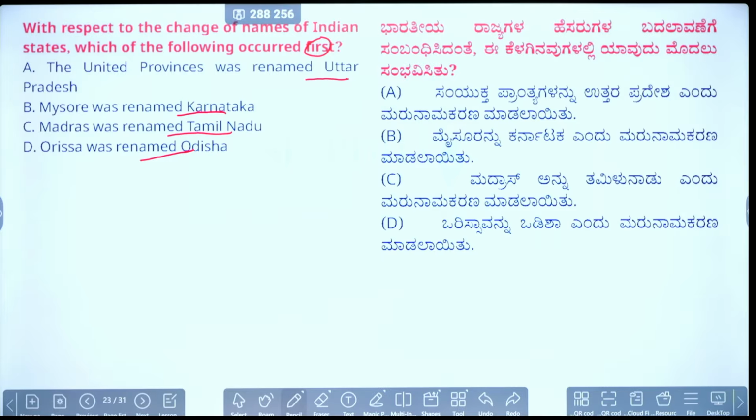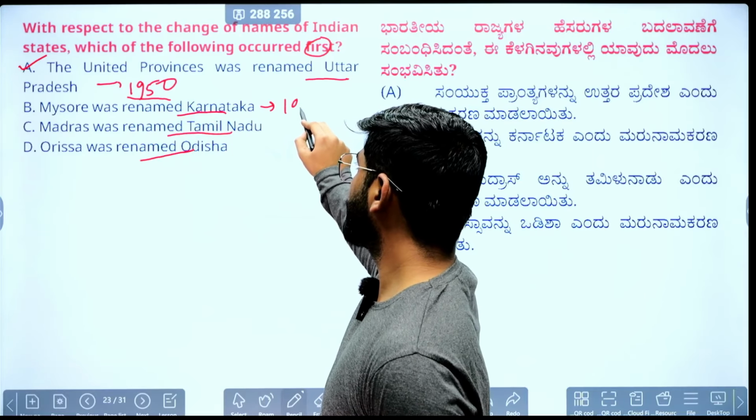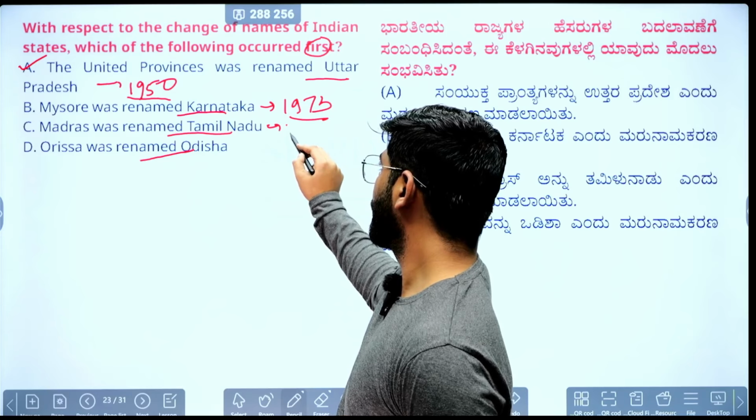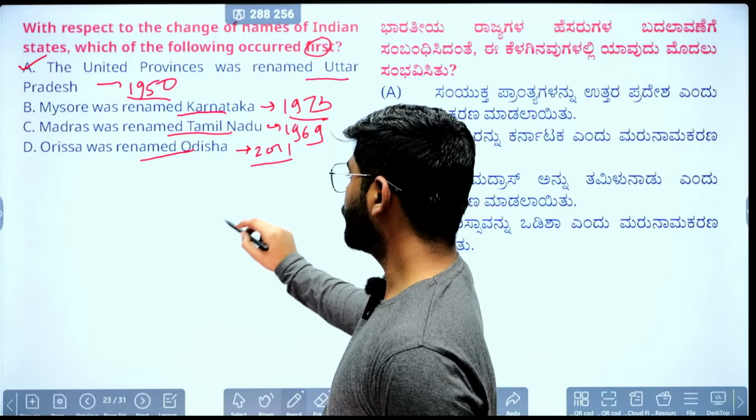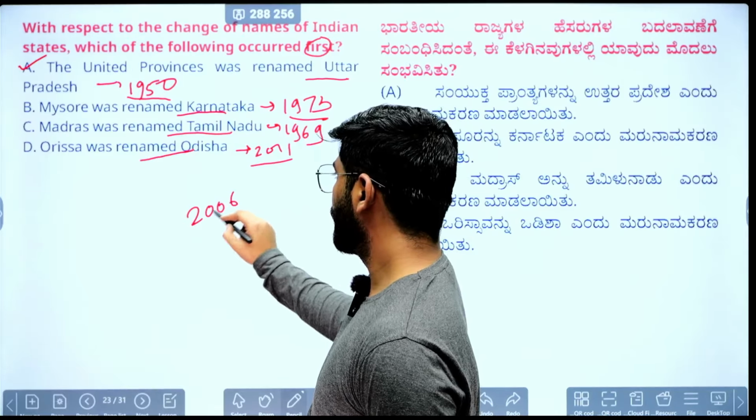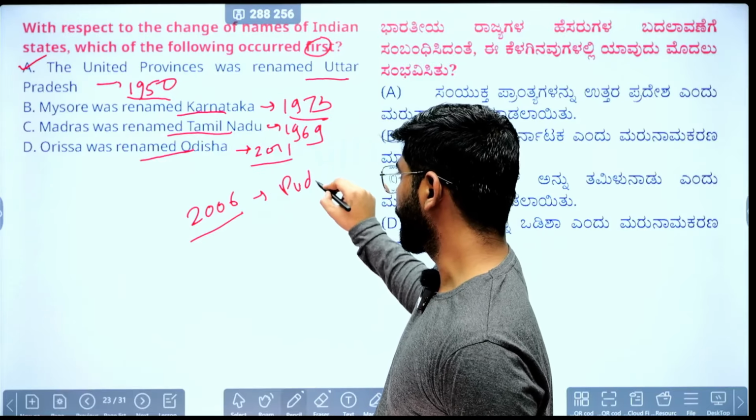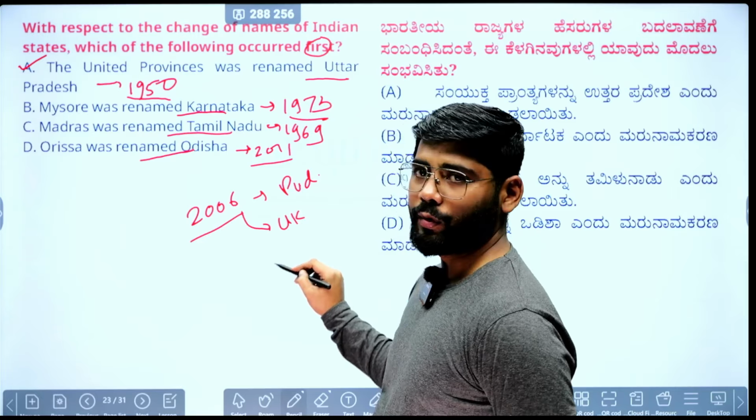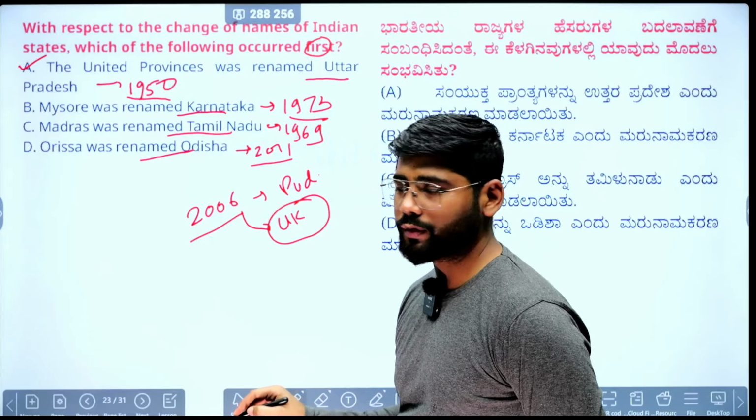So the correct answer is A, that is, United Province renamed Uttar Pradesh. It happened in 1950. Mysore renamed Karnataka was in 1973. Madras renamed Tamil Nadu was in 1969. Orissa renamed Odisha was in 2011. Also in 2006, Pondicherry was renamed Puducherry. In the same way, Uttarakhand was previously known as Uttaranchal and was renamed Uttarakhand in the same year, 2006.